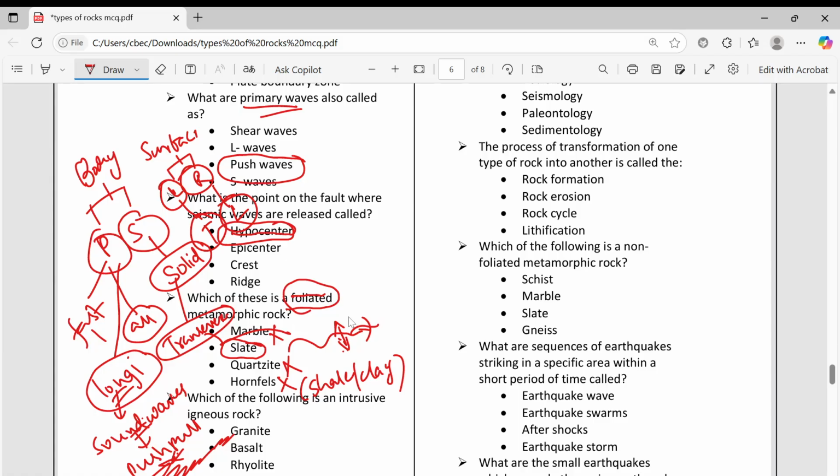Which of the following is intrusive igneous rock? This is intrusive granite, correct. Basalt, no. Rhyolite, this is also no. These three are extrusive. This is intrusive.